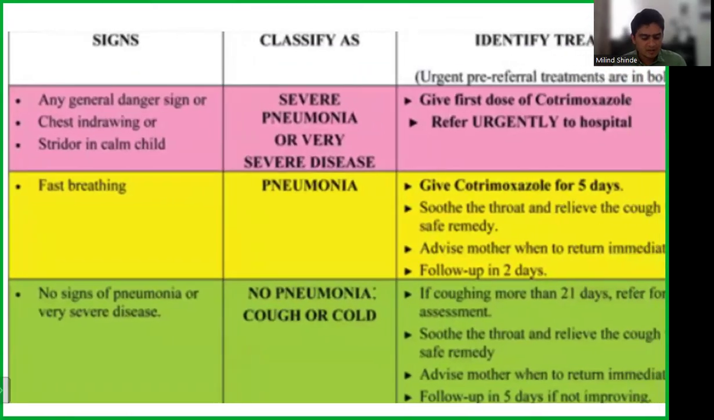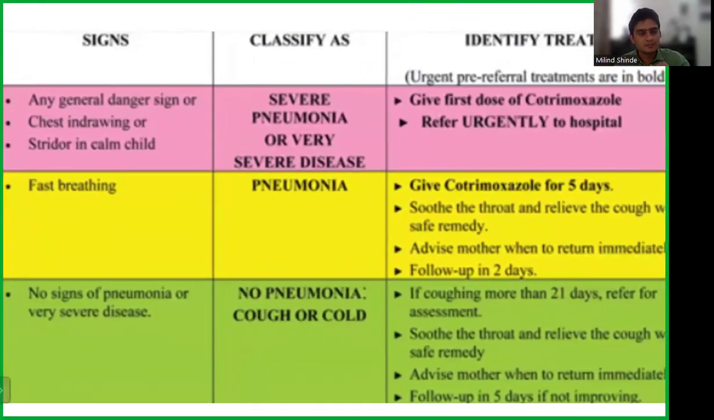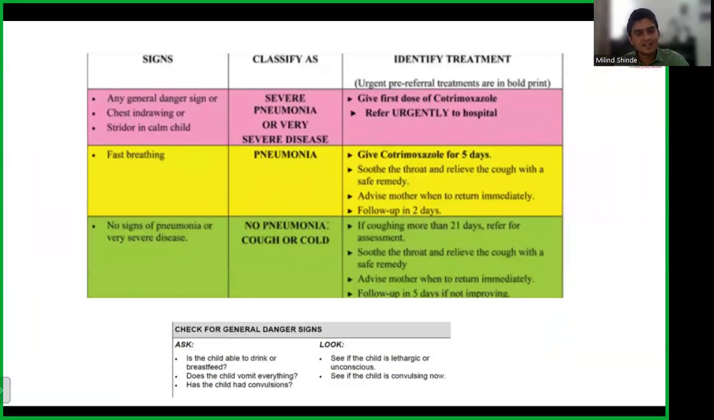Apart from that, chest indrawing. See here, written chest indrawing or a stridor. Stridor means respiratory noise. When the child is breathing, you can hear the noise. So that is also a danger sign, and that is a sign of severe pneumonia. So here we give the first dose of cotrimoxazole and we refer him to a tertiary care center, or a center where you have at least HDU, that is high dependency care, or an ICU available. So you have to send the child there. Okay. So that is what they had actually asked here.